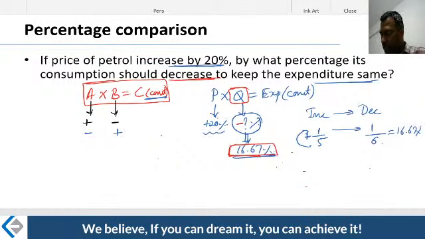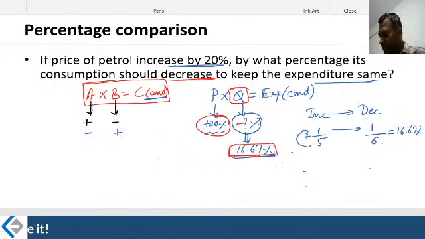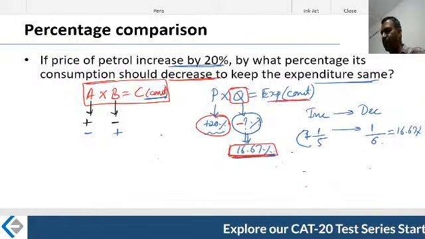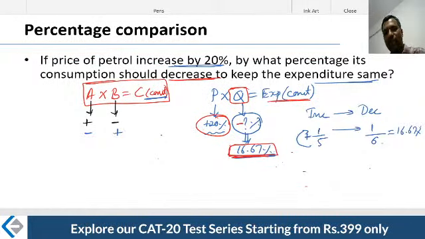Don't panic. If the price increases by 20%, don't panic and reduce your consumption by 20%. Reduce by 16%, and you'll be able to maintain your expenditure. That's the application of the tool that we learned. We learned a tool and this is how the application looks.